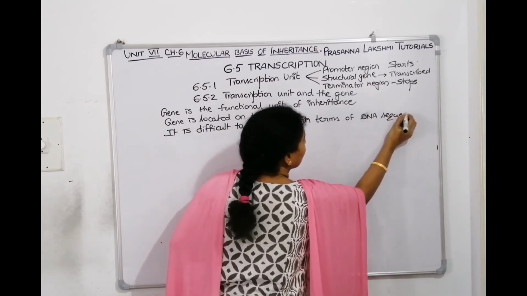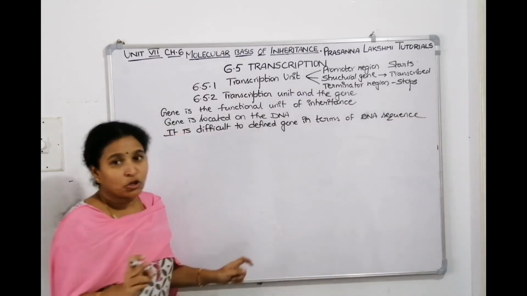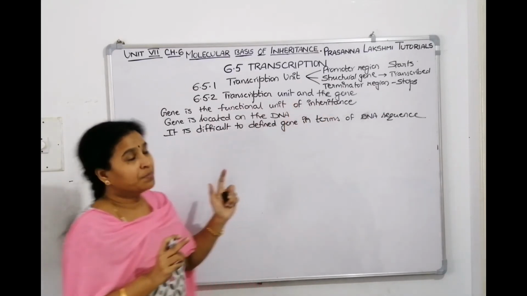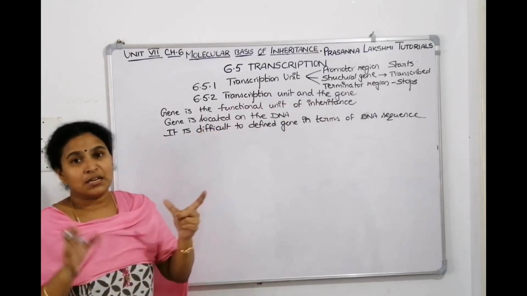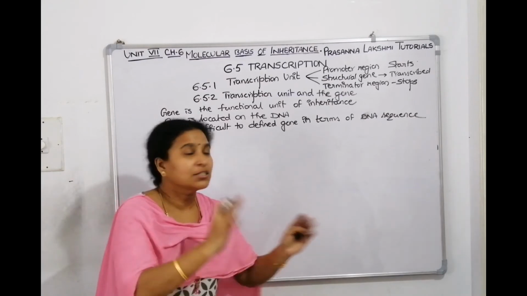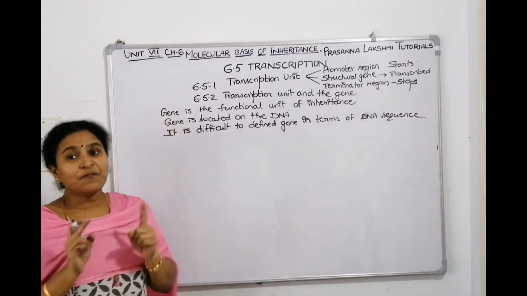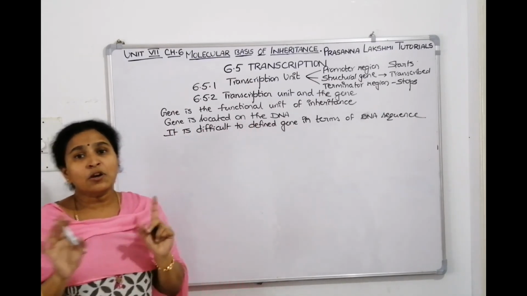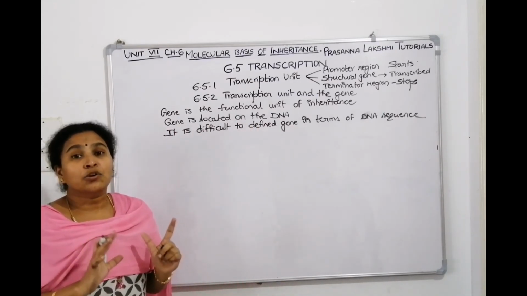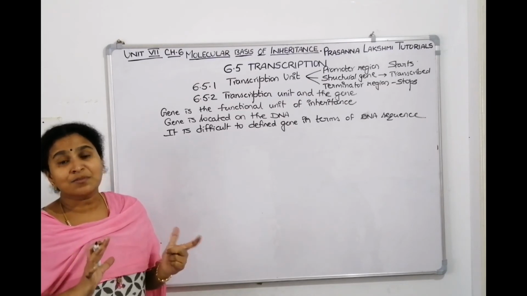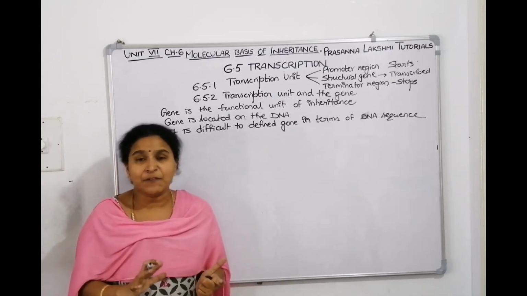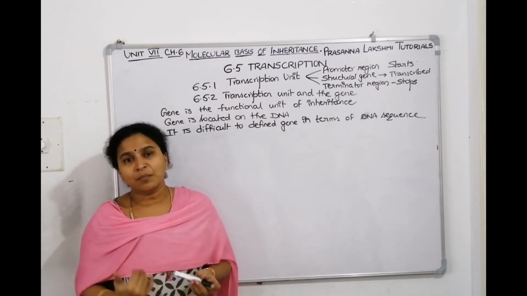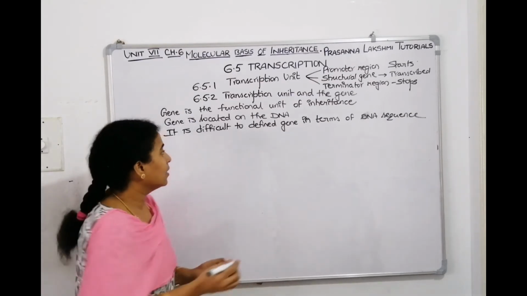Right? So again tell me, we are into a new topic, 6.5.2. It is transcription unit and the gene. Now what is transcription unit? We have seen it has a promoter, it has a structural gene, it has a terminator. Now what is gene? Gene is a functional unit of inheritance. Now where is the gene located? On the DNA. We know everything, but if they ask us to define the sequence of a gene in terms of DNA sequence, it is difficult. Why it is difficult means, we will see the points. So there is a scientist called as Benzer.